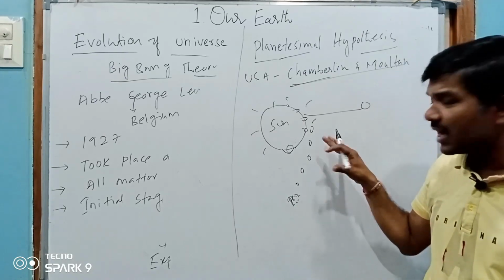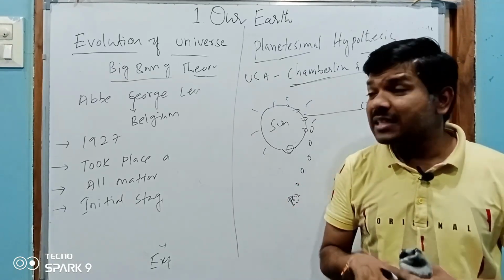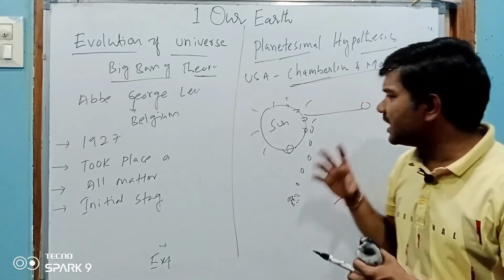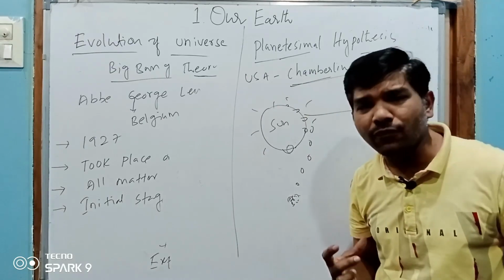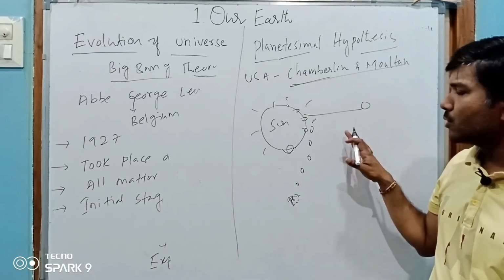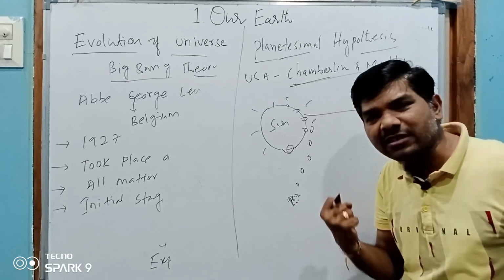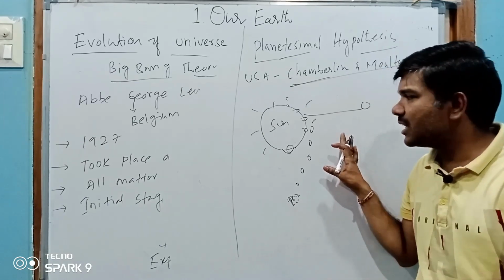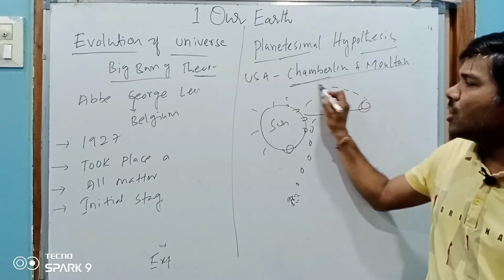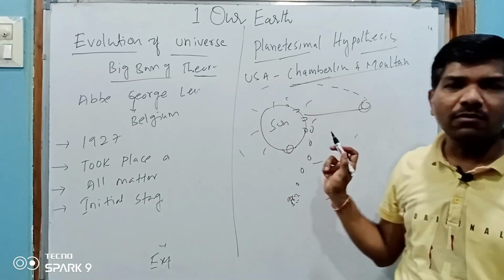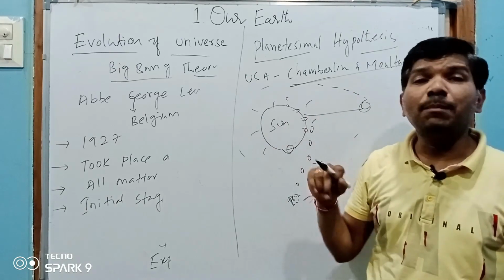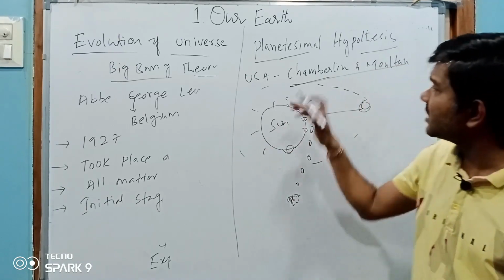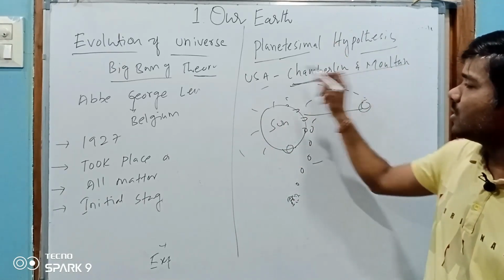The star which is wandering near the sun, approaching the sun, has a lot of gravitational force, so due to it, some material was pulled. This material condensed and started to revolve around the sun. So this is how the planets originated. This is the theory of Chamberlain and Moulton from the USA.